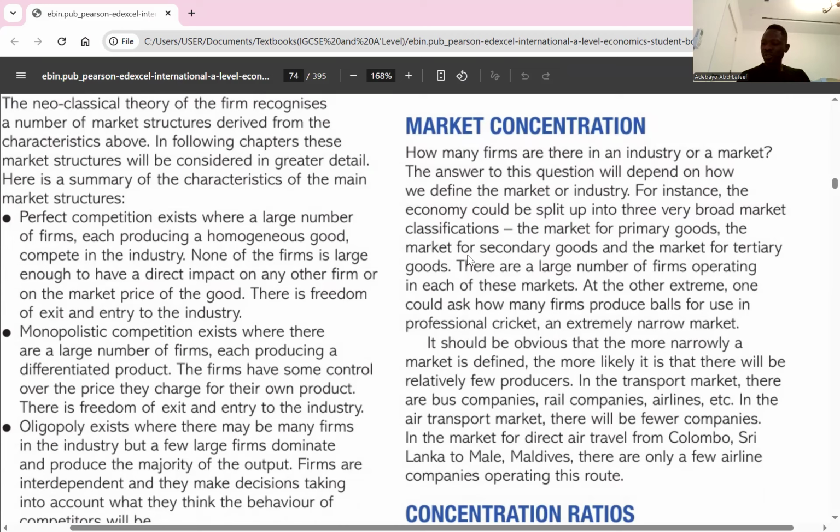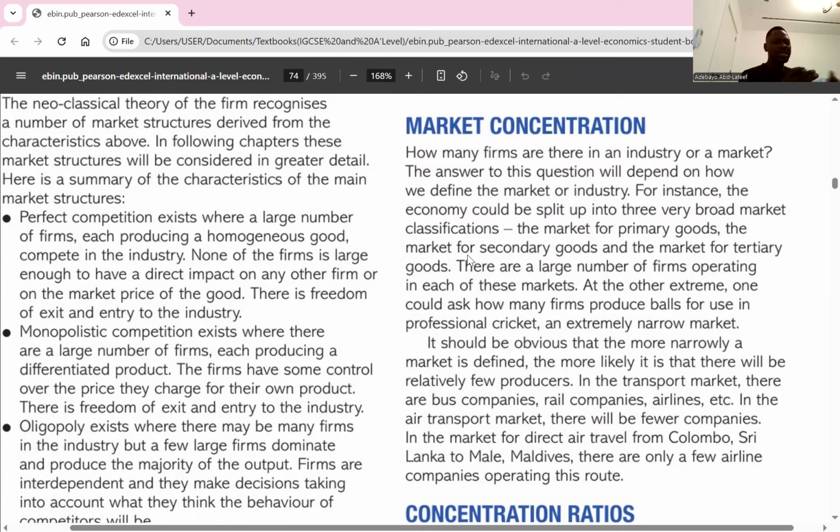So market concentration refers to the extent to which a market is dominated by a small number of large firms. We call it market concentration because a few large firms dominate that market. So that's why it's market concentration. It measures how much a market's sales or production are controlled by the largest firms in that industry.